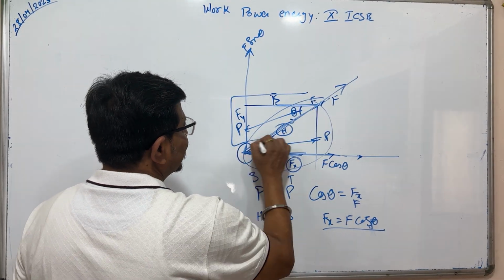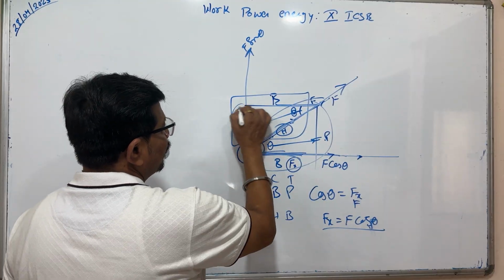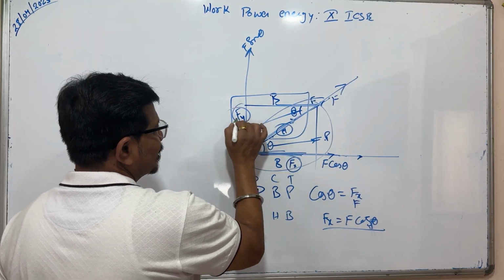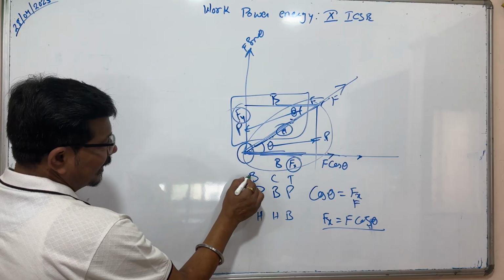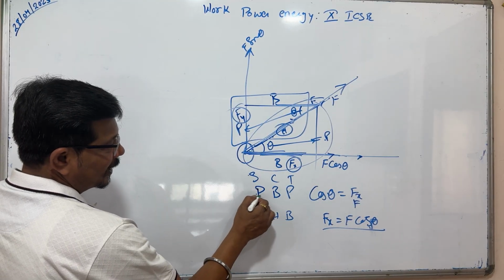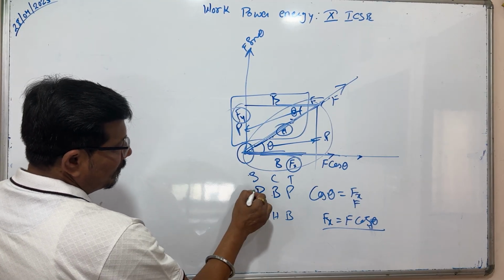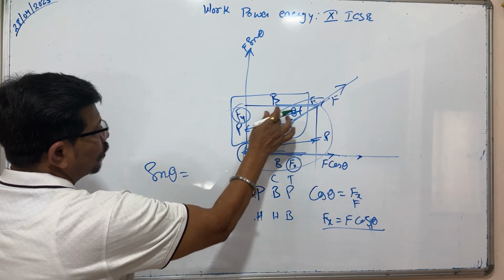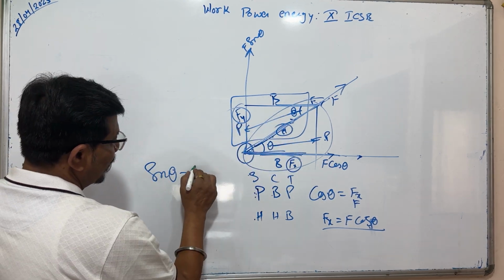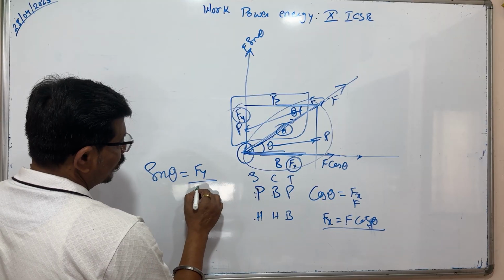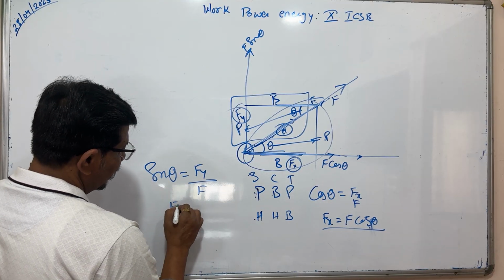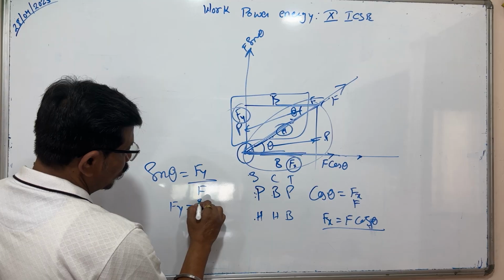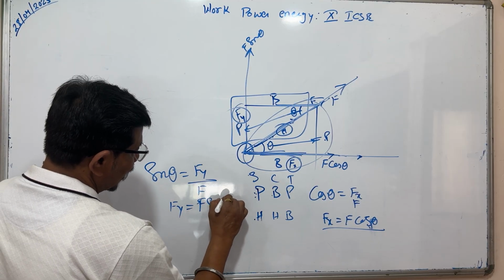Similarly, we take this triangle. This will be Fy, this is the hypotenuse, and this is the perpendicular. Sin theta is equal to perpendicular upon hypotenuse. Pandit Badri Prasad Har Har Bole. The perpendicular is Fy and the hypotenuse is F, so Fy is equal to F sin theta.